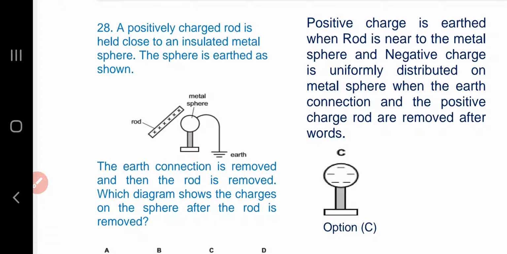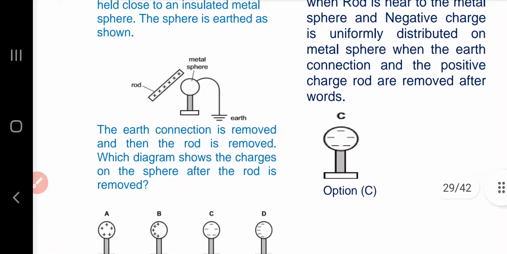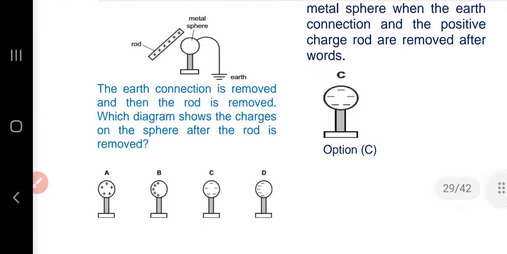Question number 28. A positively charged rod is held close to an insulated metal sphere. The sphere is earthed as shown. The earth connection is removed and then the rod is removed. Which diagram shows the charges on the sphere after the rod is removed?